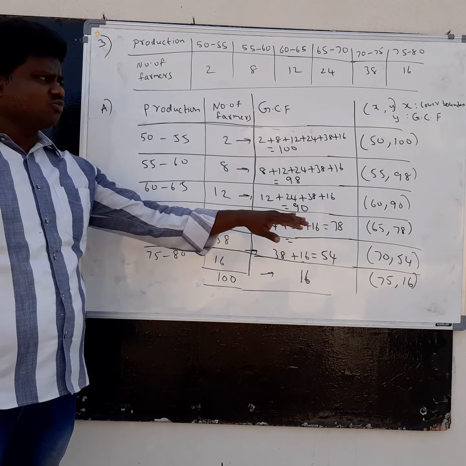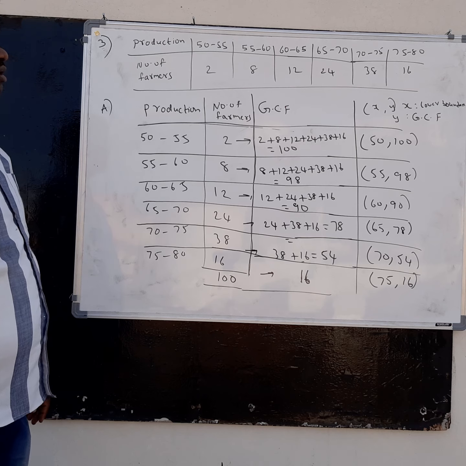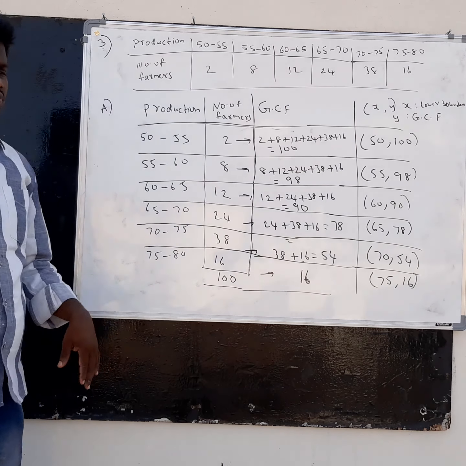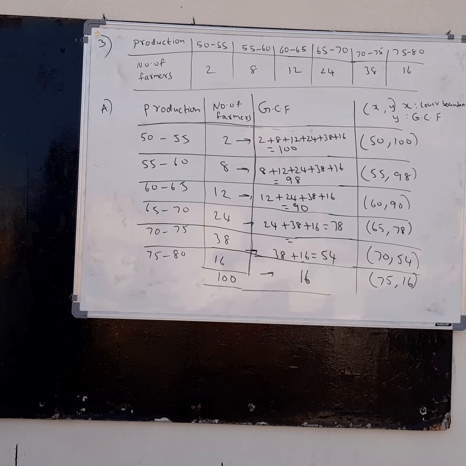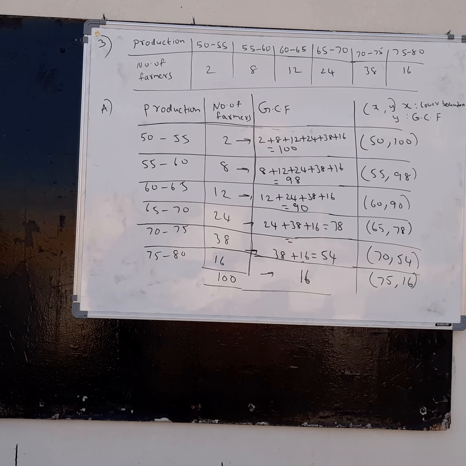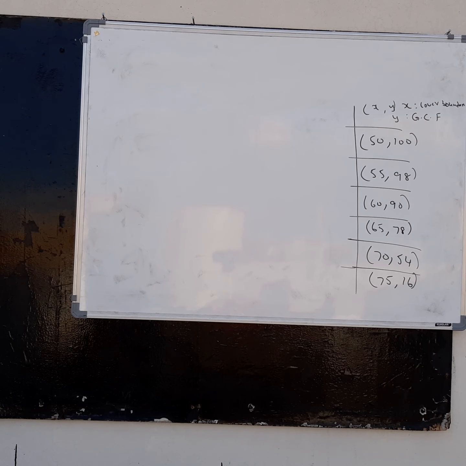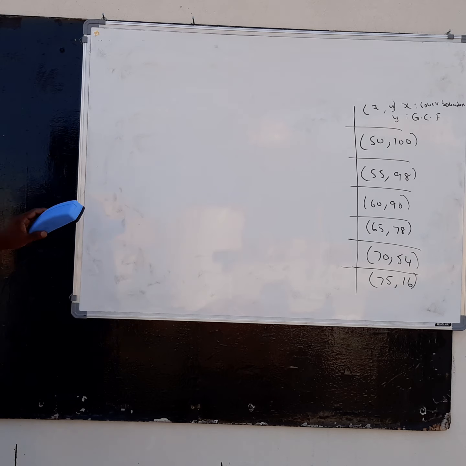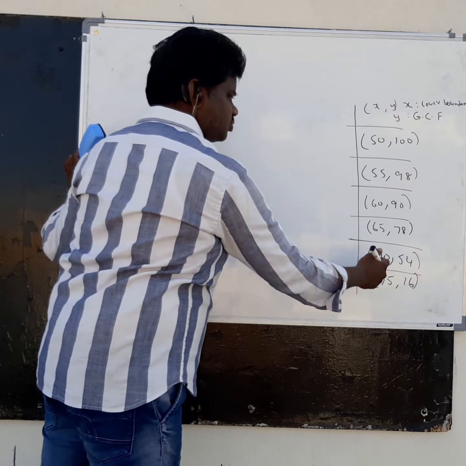Now after finding this, we have to draw the graph. So how do you draw the graph? See once. Now we have to plot these points on the graph.